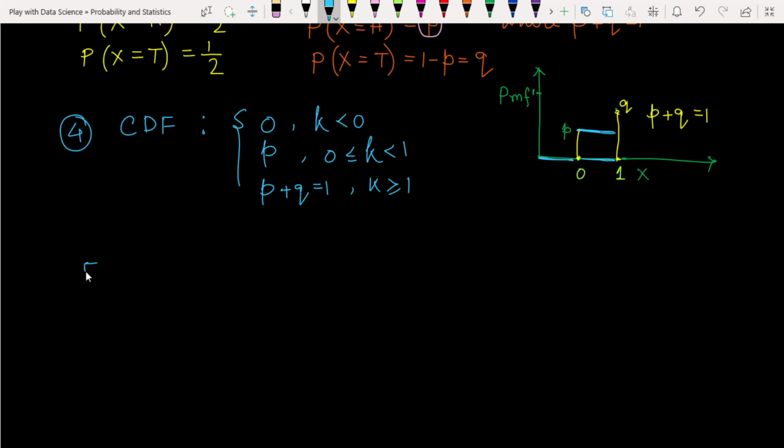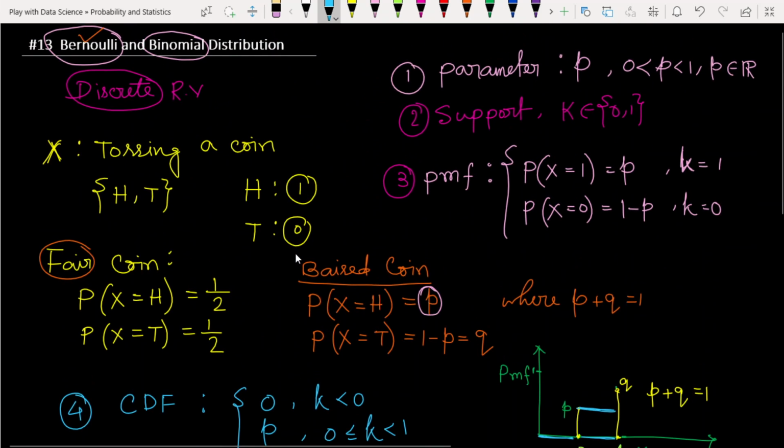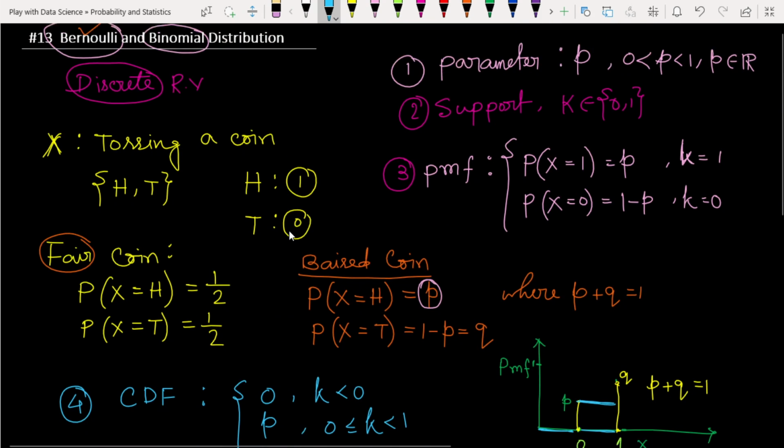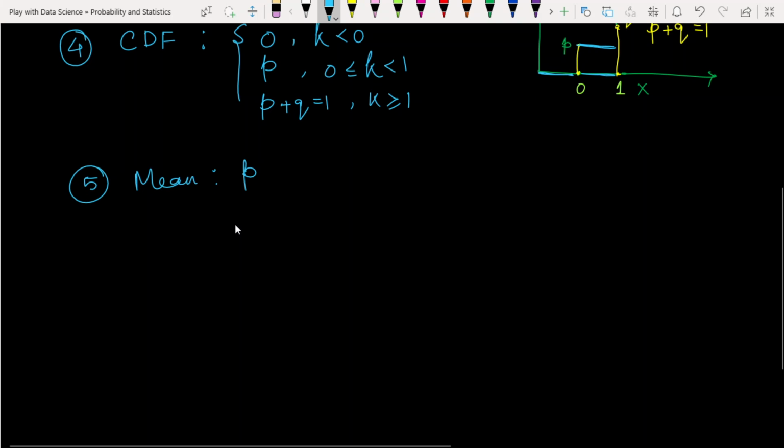And the fifth thing is the mean. The mean of the distribution is simply P. I am not going to discuss the mathematics of why and how this happens. If you are interested, go to Google and search for the mean of the Bernoulli distribution. Many lectures and literature are available for free. You can find it easily, so I am not going to discuss it.